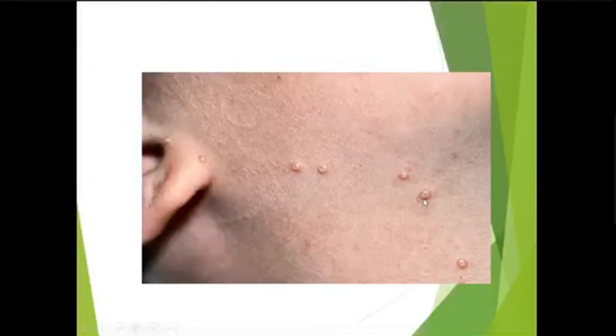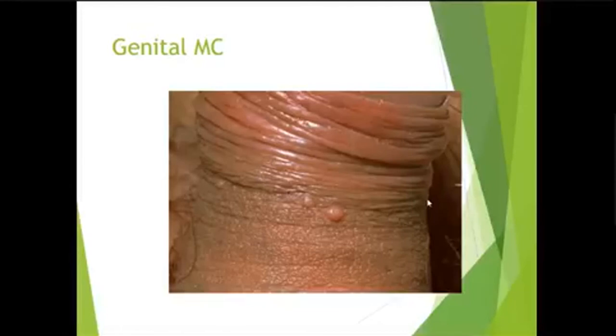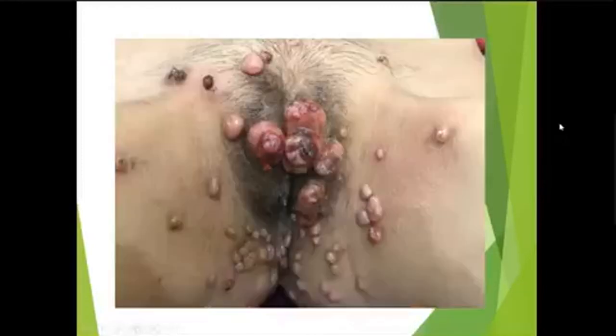This is genital MC, a pearly papule with an umbilication in the center. This is a patient who came with extensive molluscum contagiosum involving the genital area. You can see these are giant molluscum, and cheesy material coming out of a molluscum also.